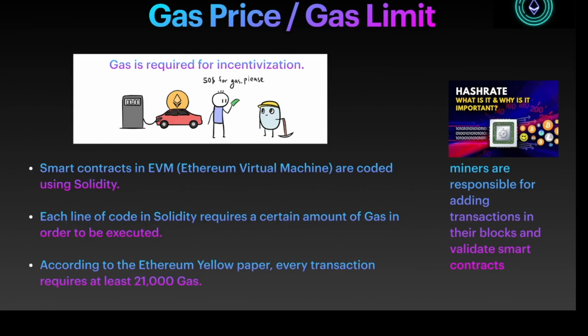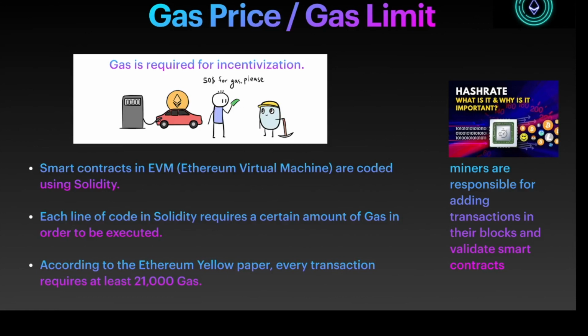So smart contracts in the EVM, Ethereum Virtual Machine, are coded using Solidity. Each line of code in Solidity requires a certain amount of gas in order to be executed. So here the gas is the computational effort that is needed to execute the operation in a transaction. According to the Ethereum yellow paper, every transaction requires at least 20,000 units of gas.